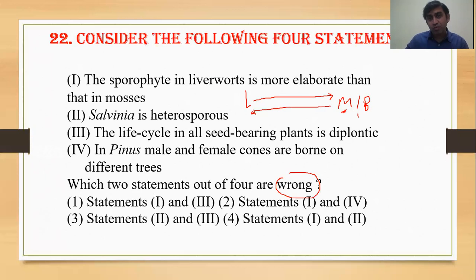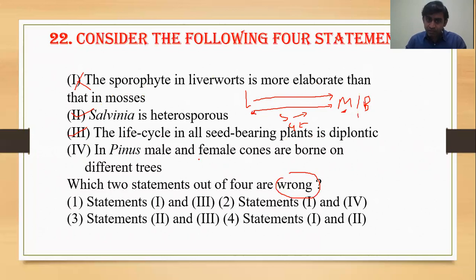So as we move from liverworts to mosses, sporophyte should become elaborate and gametophyte should get reduced. But here the wrong statement is there because the sporophyte in liverwort is more elaborate, it is saying. So this option will be incorrect. Salvinia is heterosporous. This is correct option. Life cycle in all seed-bearing plants is diplontic. Correct. A sporophytic stage is dominant, which is diploid, and gametophytic stage is dependent upon the sporophyte. So this is correct option.